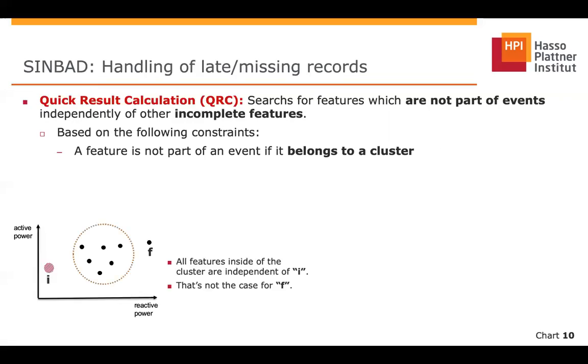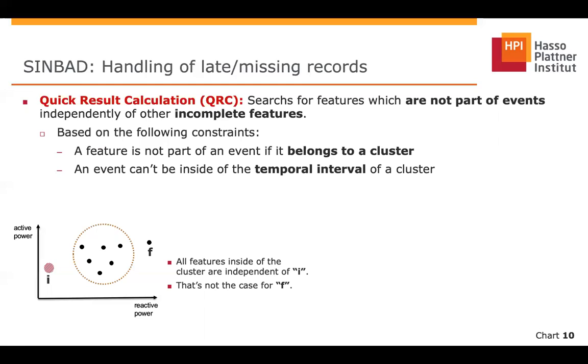In the example below, we illustrate the situation. We have in the feature space of active and reactive power one incomplete feature I, a few features inside of a cluster and a noise feature F. All features inside of the cluster will be part of the cluster independently of the value of the complete version of I. So those features can never be part of an event. Feature F, however, depends on the value of I, since I can be close enough to F to form a cluster.